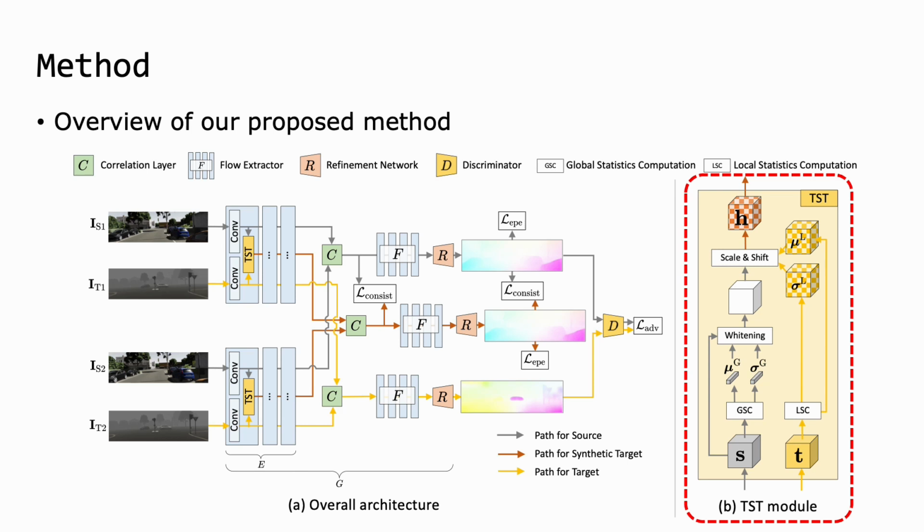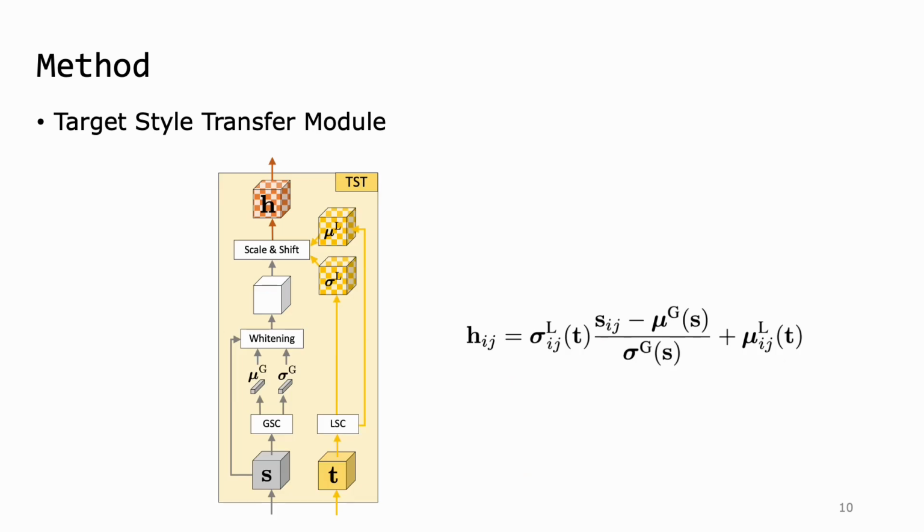Figure B describes an overview of the target style transfer module. Our proposed target style transfer module aims to make a synthetic target feature pair that follows the target style, thus allowing the network to be trained using the target style, source content with its flow labels.